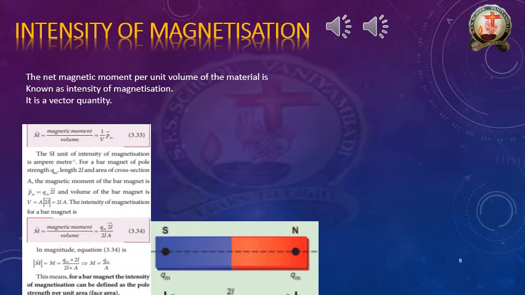Each pole has pole strength Q suffix M. The length of this bar magnet is 2L and the area of cross section is capital A. The magnetic moment of the bar magnet is pole strength into magnetic length, so Qm into 2L.